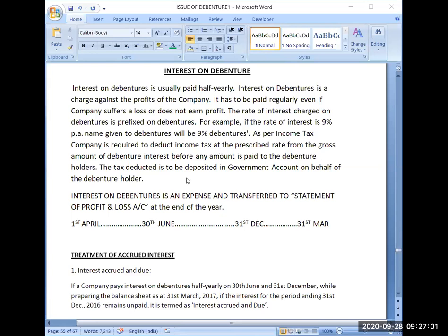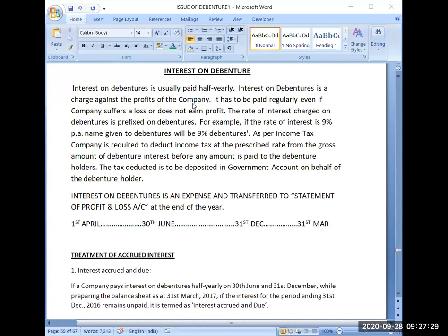So we have discussed the general entry for interest on debenture. Now see, interest on debentures is a charge against the profits of the company. Charge against profits means that you cannot say as a company that because we are not earning proper profits, or profits are less, we will not be able to pay your interest.